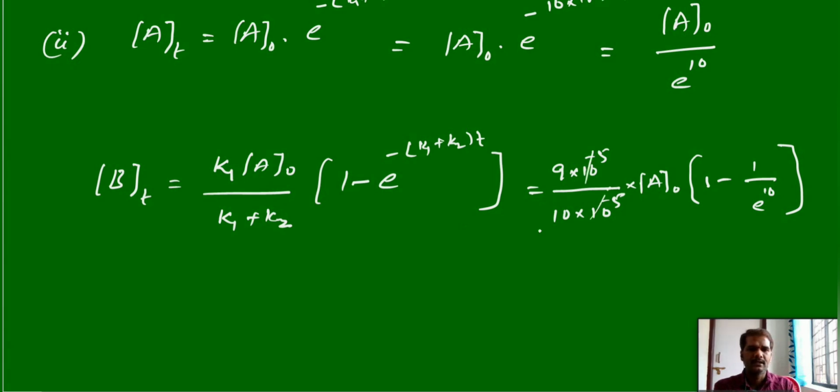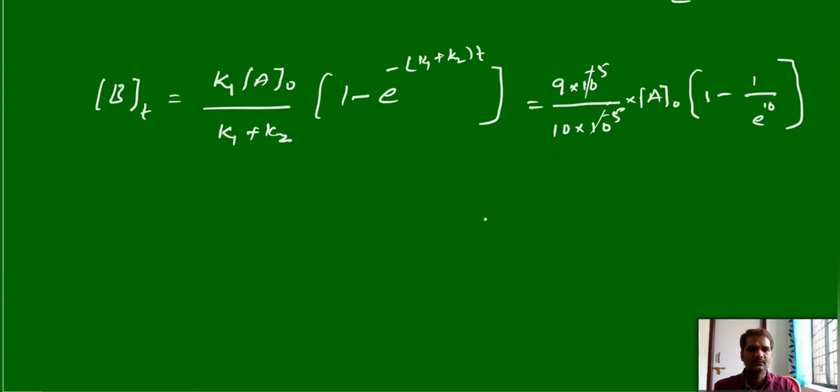Again 10 power 5 cancel out, 9 by 10 A0, that can give the concentration of B is 9 into A0 by 10 into e power 10 minus 1 by e power 10.